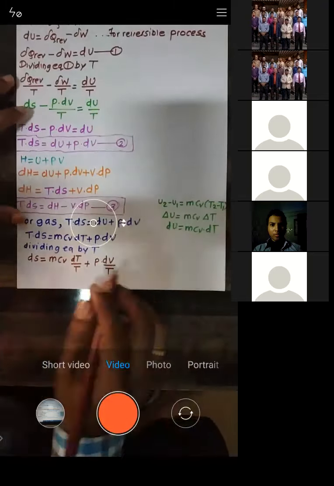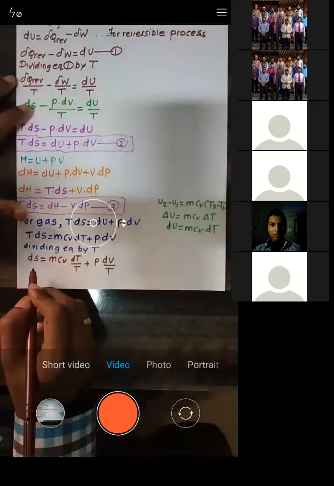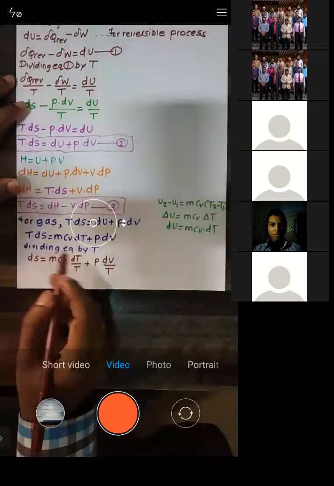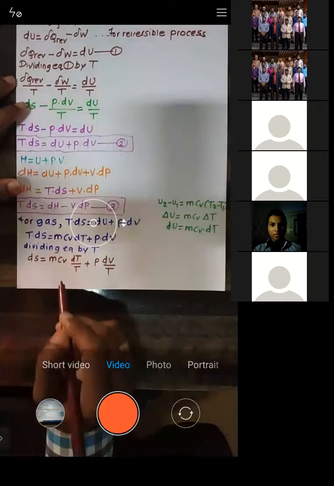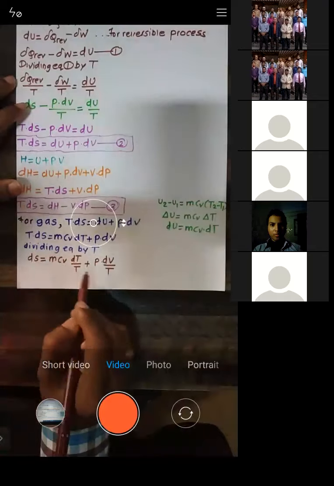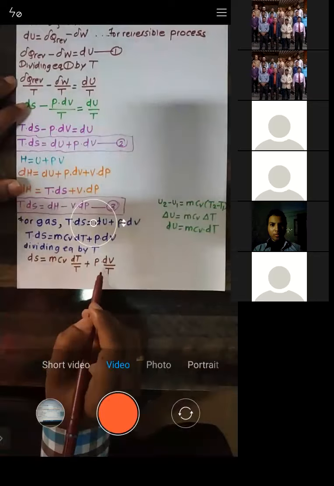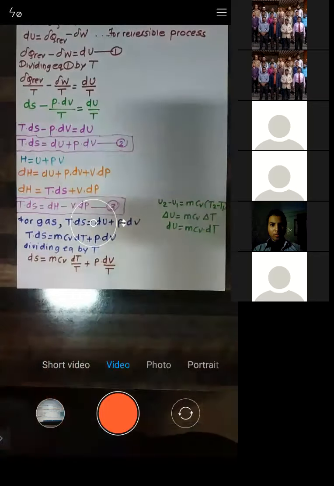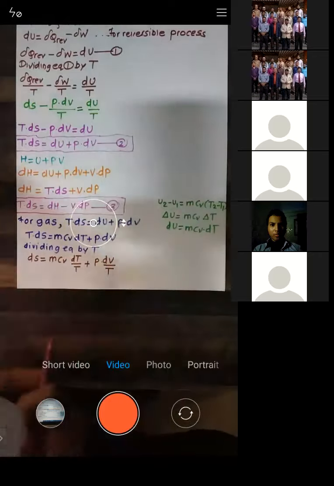See, if you want, I'll just write down. Divide the equation by T, so T gets cancelled. What is remaining? ds is given by mCv dT by T plus P into dV. Now see, this is very important. Just pay attention here, all of it.